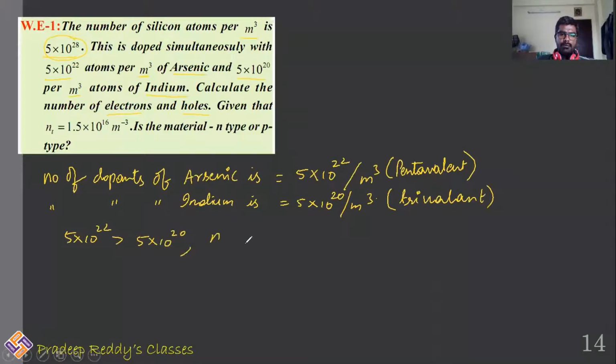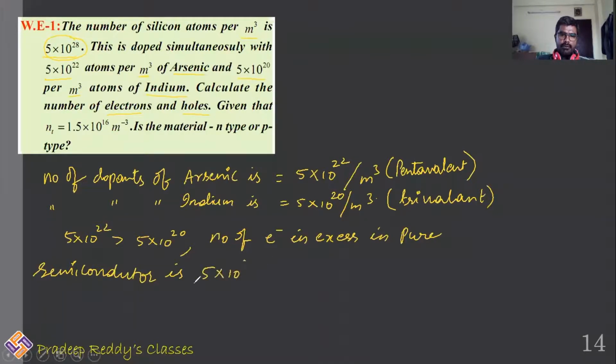Therefore, the number of excess electrons in the pure semiconductor is 5 into 10 power 22. These are excess electrons present because of arsenic. So what would happen now? The number of electrons will be greater than the number of holes.